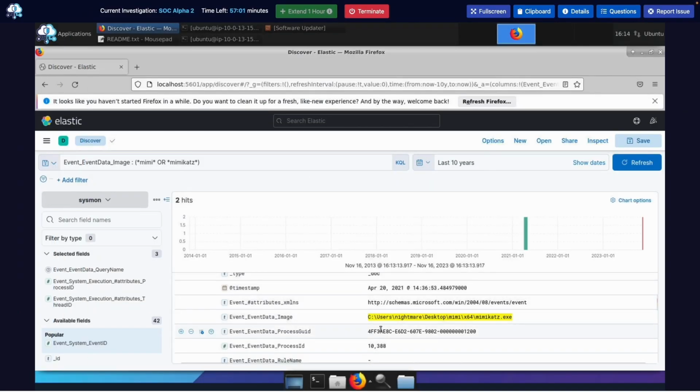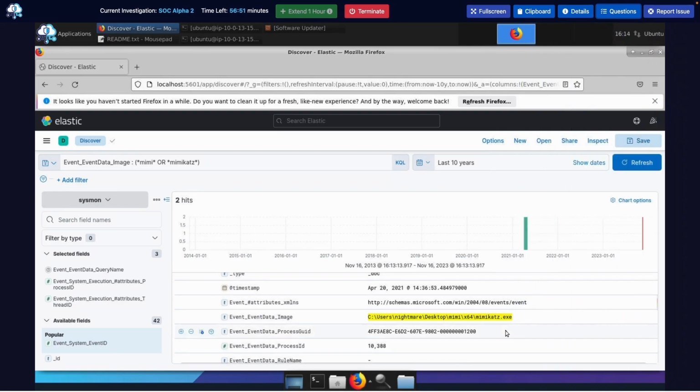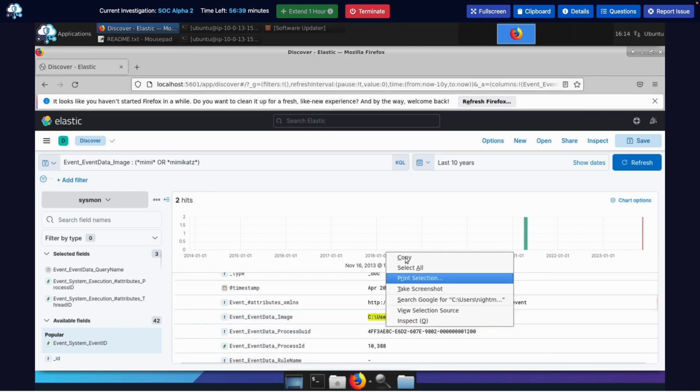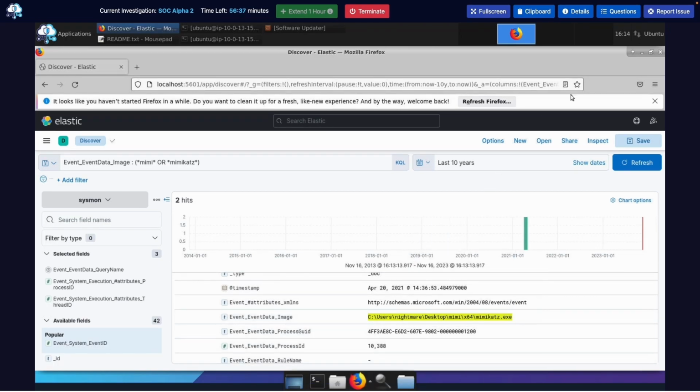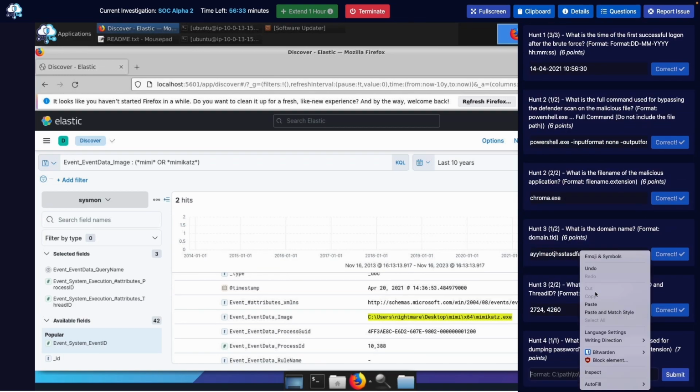All right. So man, I forgot the question. It was a lot of researching. What is the full path of the EXE used for dumping passwords? Guys, this has to be it. It correlates with the dumping password process ID, and it has a very popular tool here. So let me actually copy this. Man, this is crazy. This has been a crazy ride. Let's paste that in there.